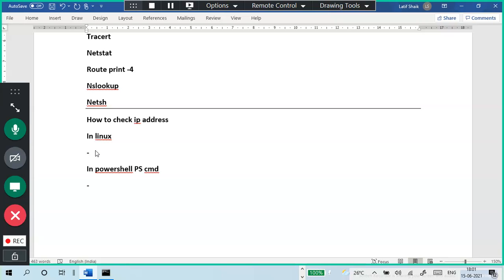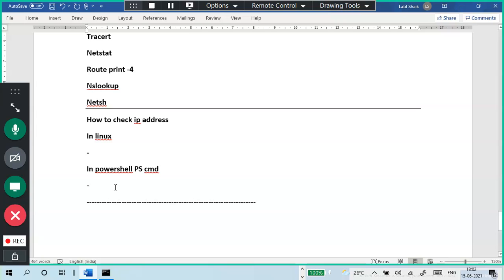Linux IP address all related: how to check the IP address, how to assign an IP address, what is nmtui, what is nmcli, what is ens Ethernet 0, all these things. Find it out. Next, how to check the IP address in PowerShell, with PowerShell commands only. Even I don't remember, so you tell me, then I will recollect it.